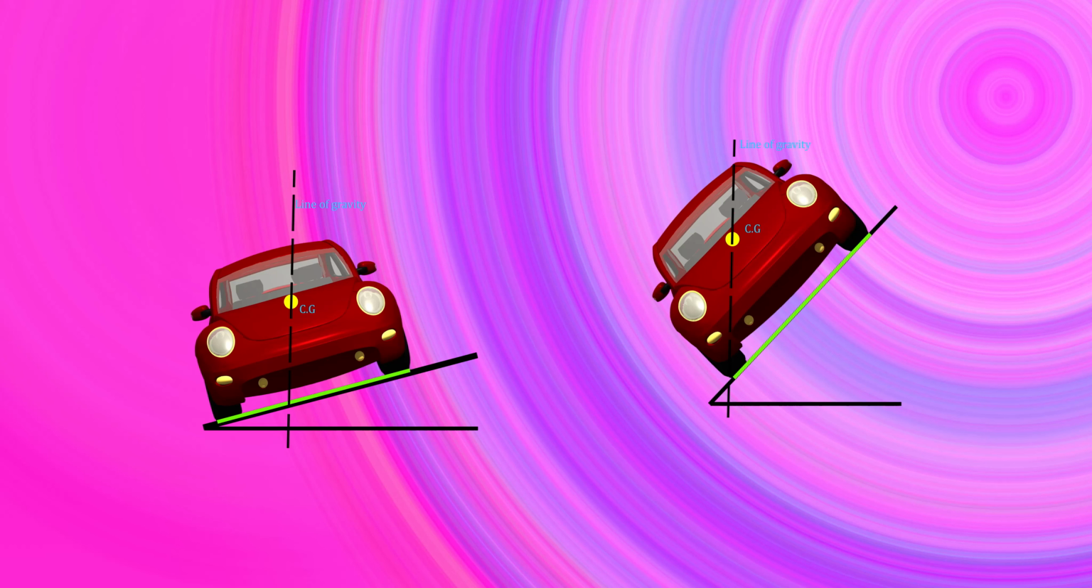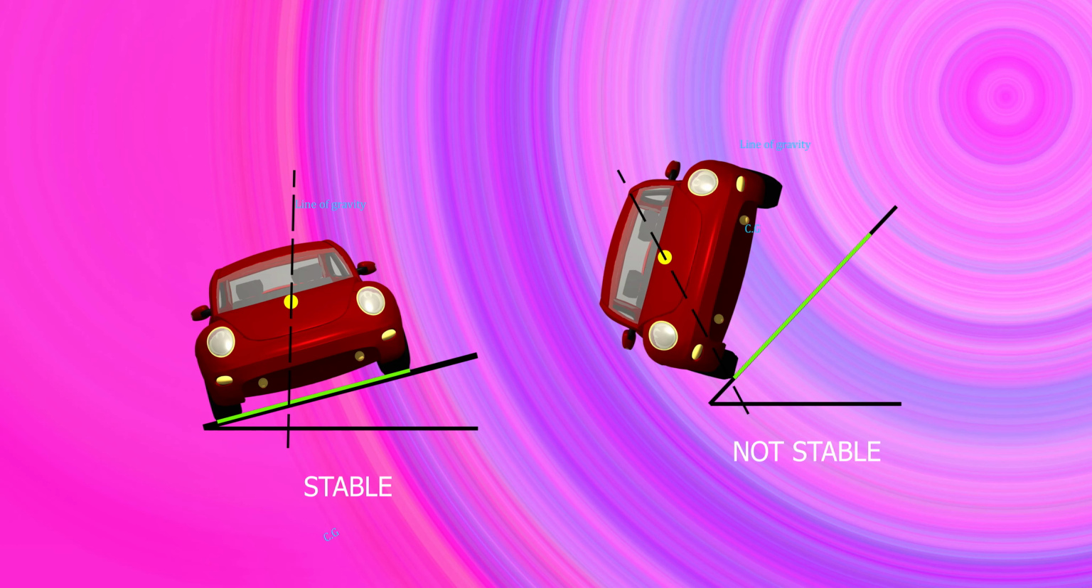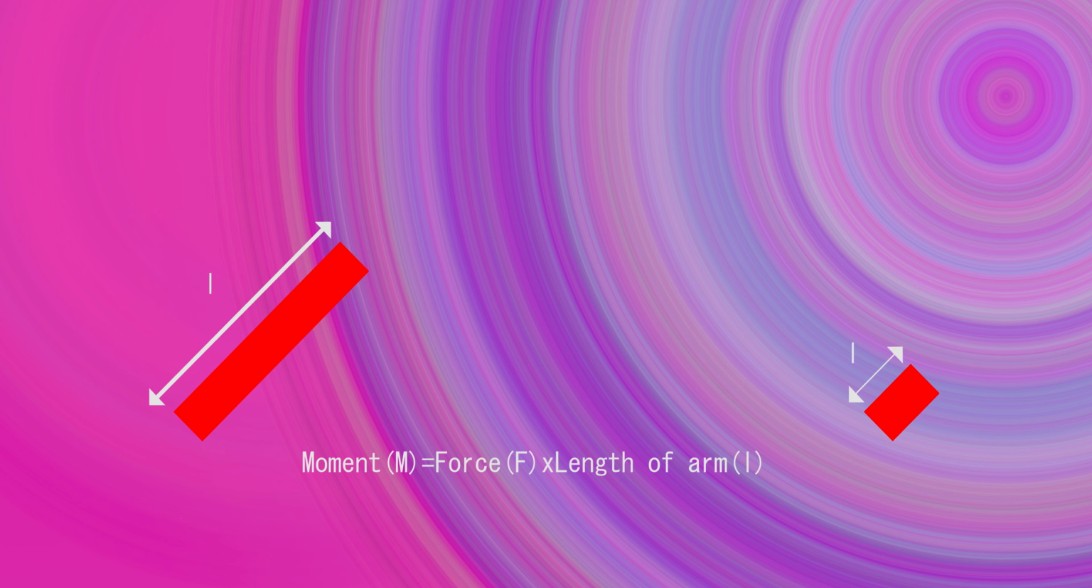A car with the line of center of gravity intersecting the base of support is stable. The car on the right-hand side may tip over. The lower the center of gravity, the higher the stability. Taller objects are less stable. A small shift in the center of gravity will make the object rotate or tip over because the maximum length of arm is available to rotate. That's why racing cars are designed with a low center of gravity.